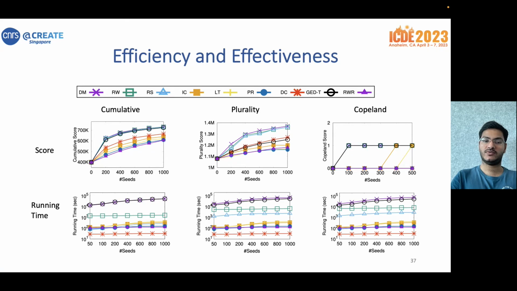Note that our three methods, DM, RW, and RS, outperform all the baselines for all the scores in terms of effectiveness. And as far as the efficiency is concerned, the running time of RS, which is the one based on sketches, is much lower than those of the other two. And all our three proposed methods run within a reasonable time. Hence, we recommend our sketch-based method as our ultimately proposed method.